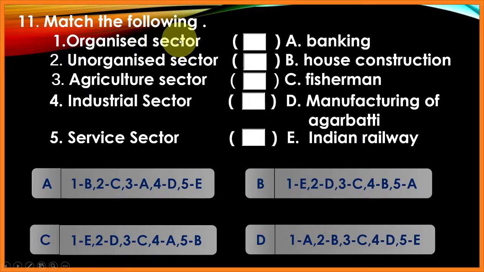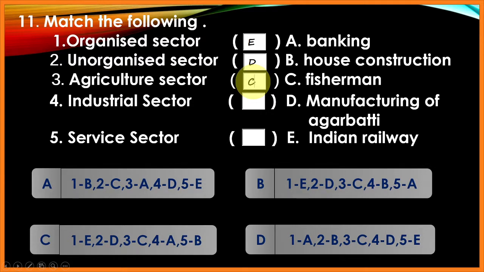Match the following. Organized sector: banking, Indian Railway. The answer is here E. Unorganized sector: manufacturing of agarbattis is answer D. Agriculture sector: we know fisherman is part of agriculture.